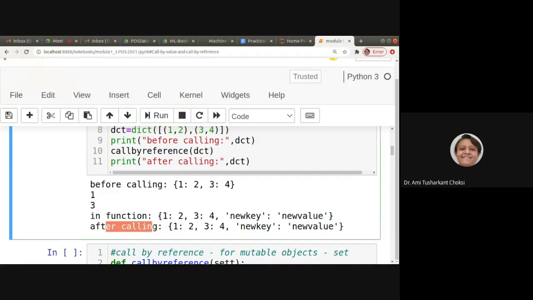And after calling, 1 colon 2, 3 colon 4, new key colon new value. Right? So for mutable objects, if you are passing them, it is considered call by reference. Why? Because if you change their value inside the function, it is reflected in the object which was there in the main. Fine.